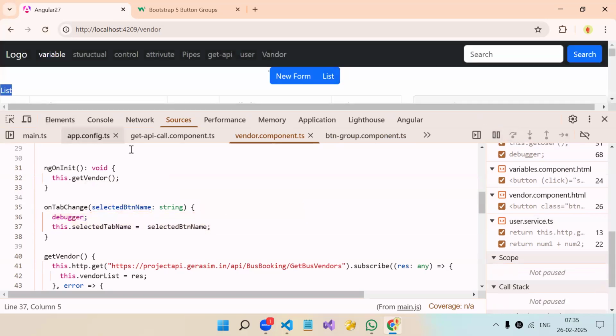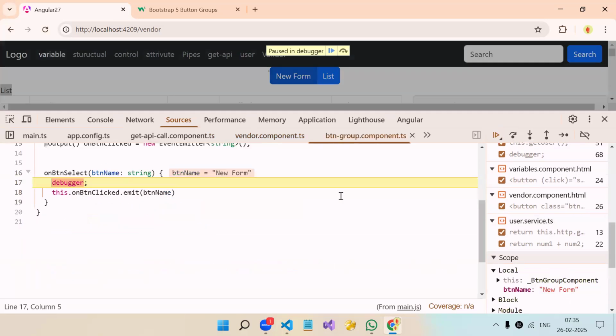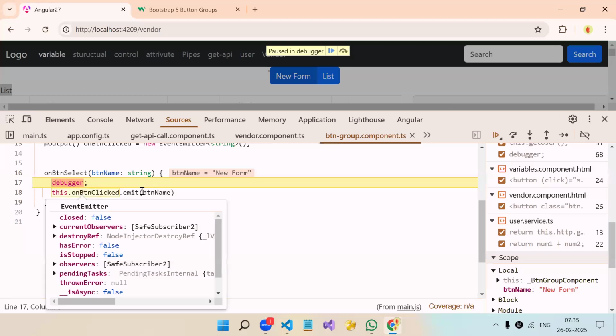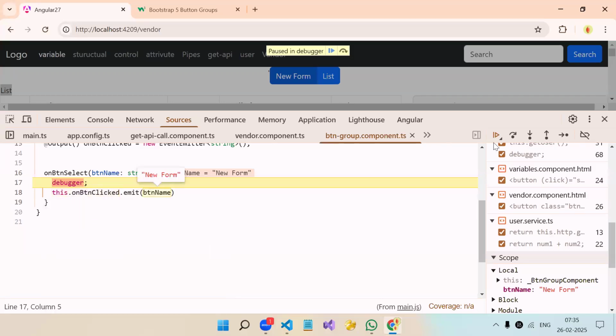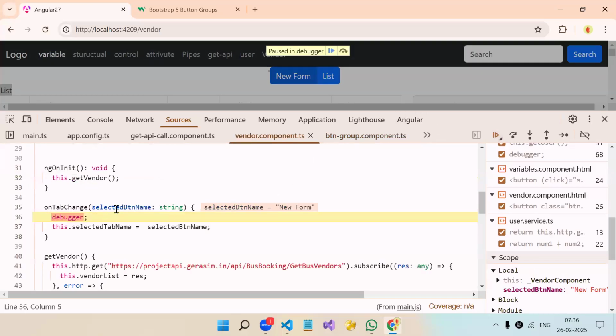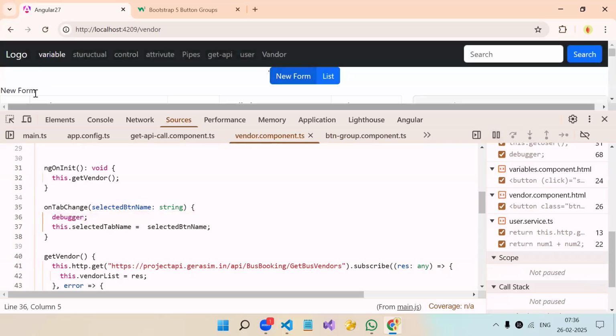See over here, list. If I click on new form, again our child component function got triggered. New form, we are emitting the event, and while emitting we are passing the data also. If I continue from here, our parent component function will trigger. Here we got the data, and that data we are again storing in the variable. See, understood the flow now?